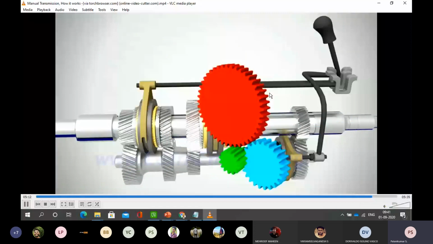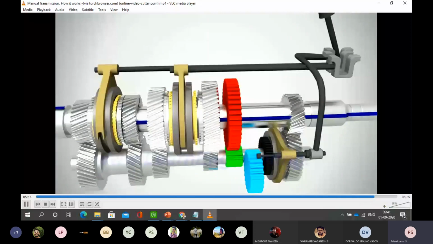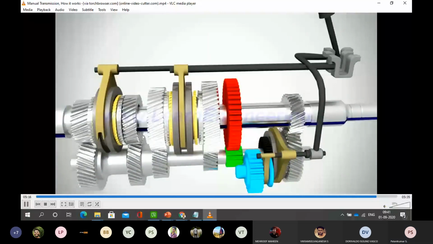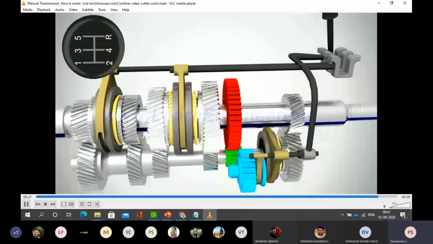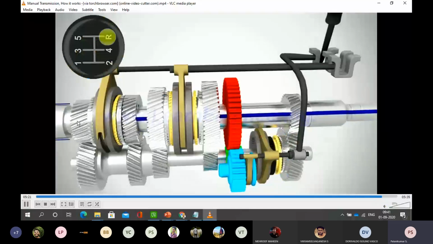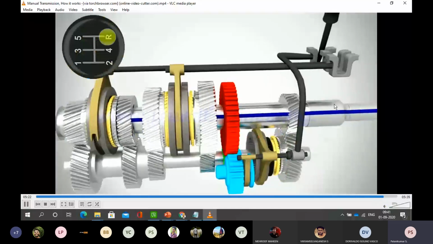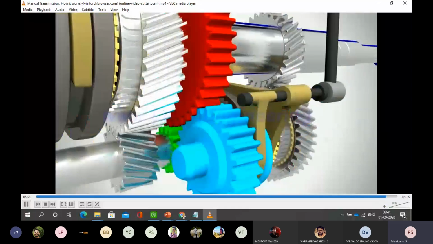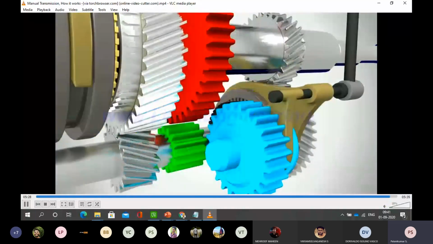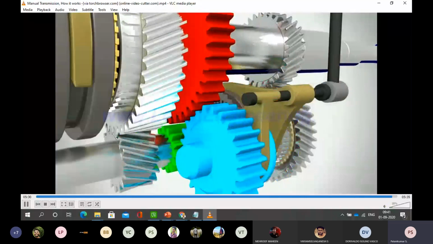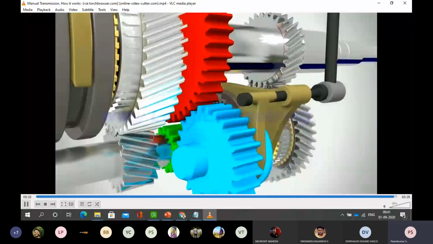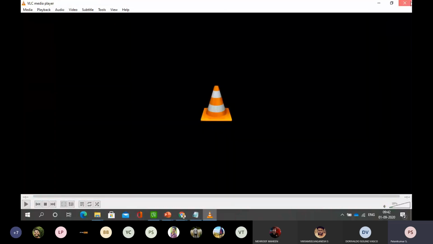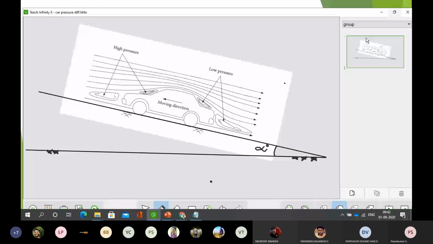So automatically, when the reverse gear is applied, input is in one direction and output in the opposite direction. This is how a manual transmission works. Automatic transmissions came into the picture only after electric vehicles. This is how this system is working.